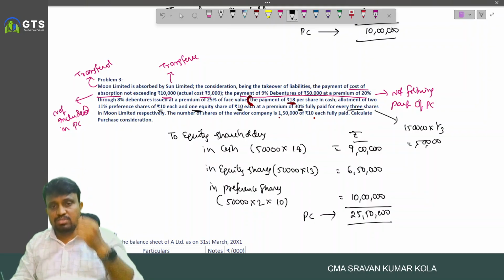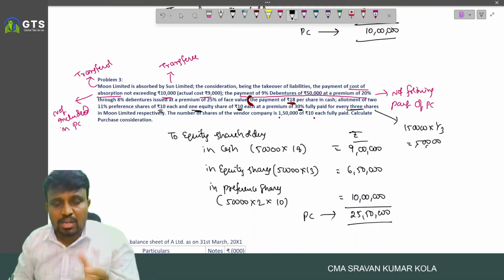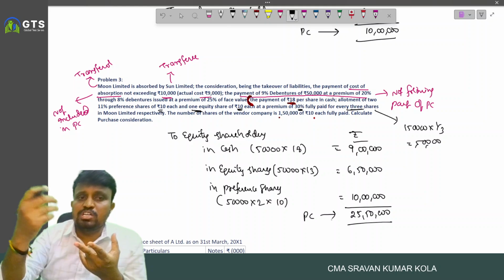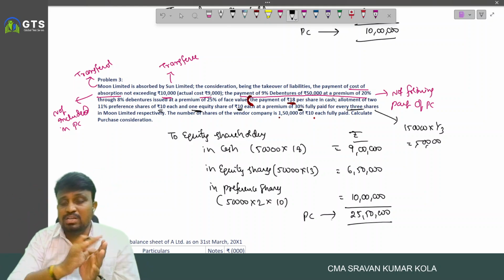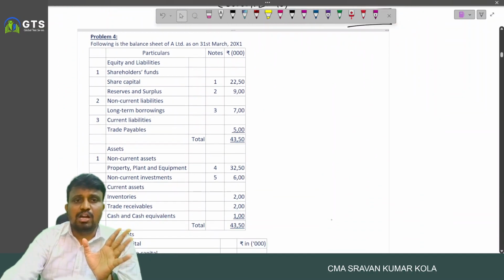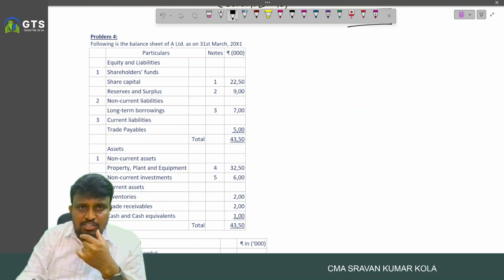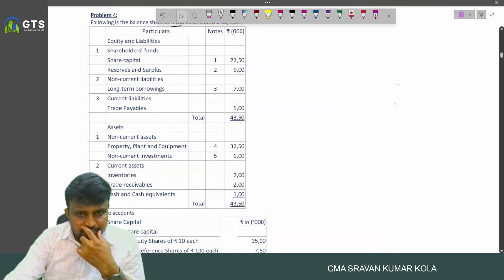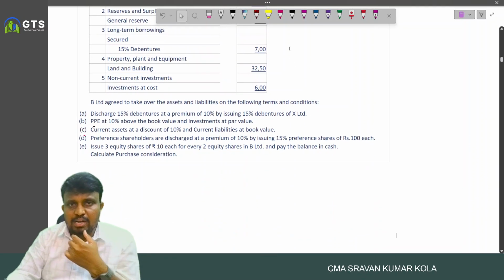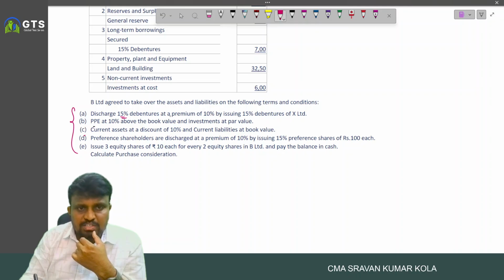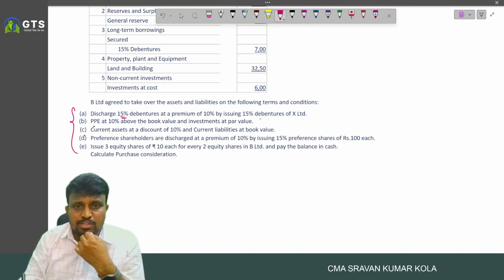25 lakh 50,000 is the purchase consideration. Amount paid towards cost of absorption, and amount paid to the debenture holders of the transferor company, is not forming part of PC. Okay, next. And the fourth one, the balance sheet of A Limited was given, and notes to accounts. And here the PC data: discharge 15% debentures at a premium of 10% by issue of 15% debentures of Excel Limited.